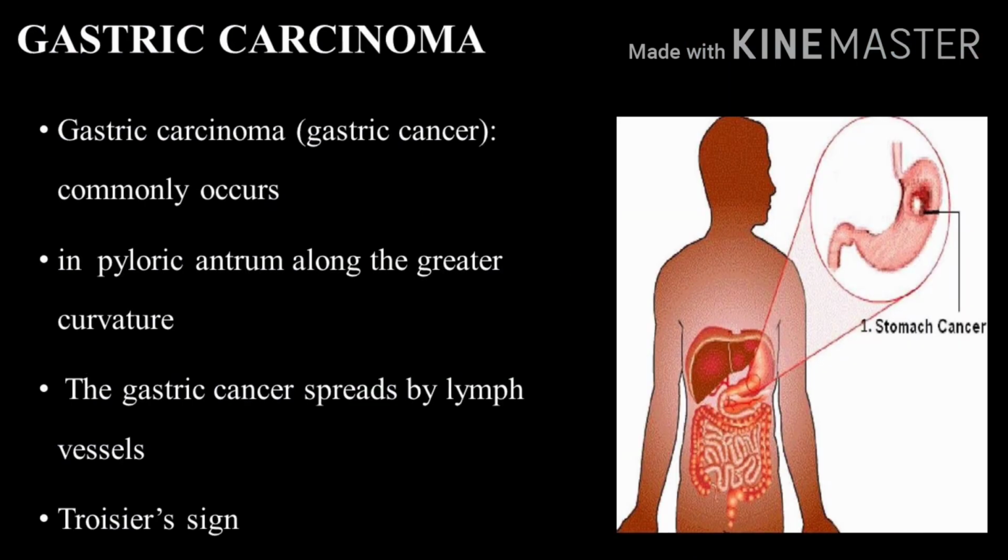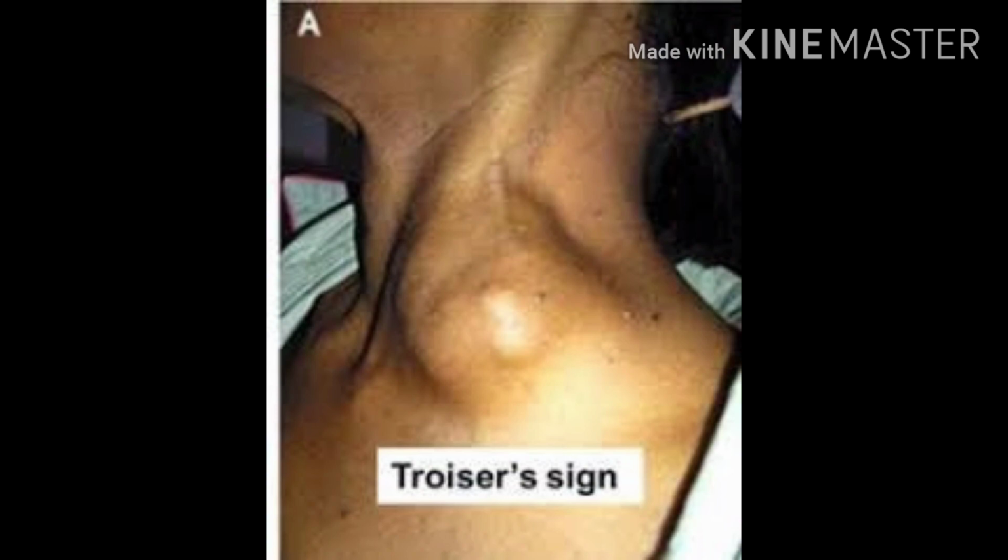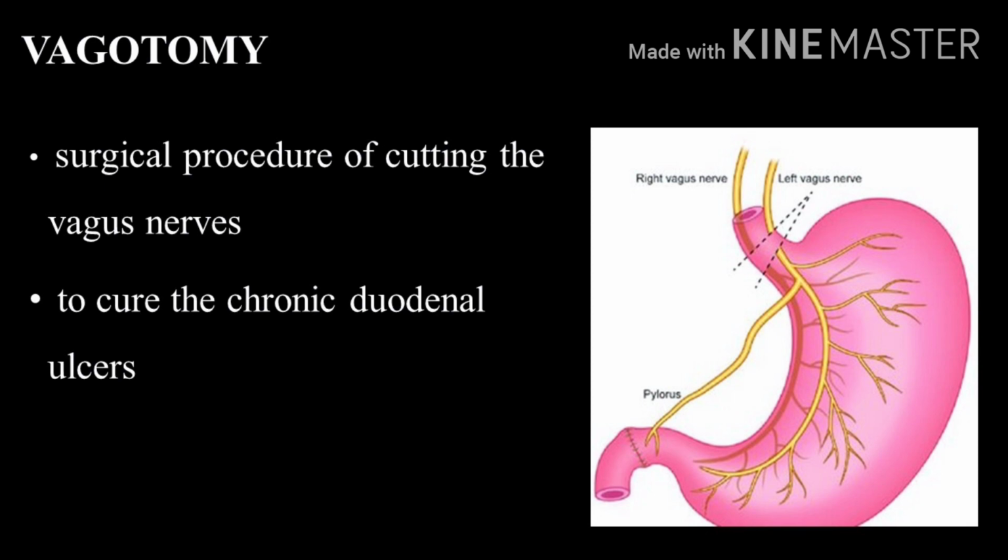Gastric carcinoma. It commonly occurs in the region of the pyloric antrum along the greater curvature of the stomach. Gastric cancer spreads by the lymph vessels to the left supraclavicular lymph node. The enlarged and palpable left supraclavicular node may be the first sign of gastric cancer. The sign is called Troisier's sign. Vagotomy. It is a surgical procedure of cutting the vagus nerve. It is done to cure chronic duodenal ulcers.